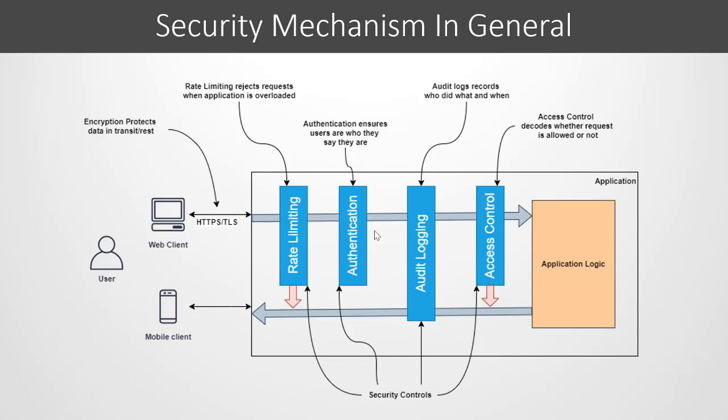Next, we need to verify whether the user has access to the specific resources or data he is requesting. He may have access to the whole microservice or only to a specific operation or data. If he doesn't have access to the requested data or operation, we should be able to determine that and reject the request. In upcoming lectures, we will discuss each of these security controls in detail and various patterns to implement them.